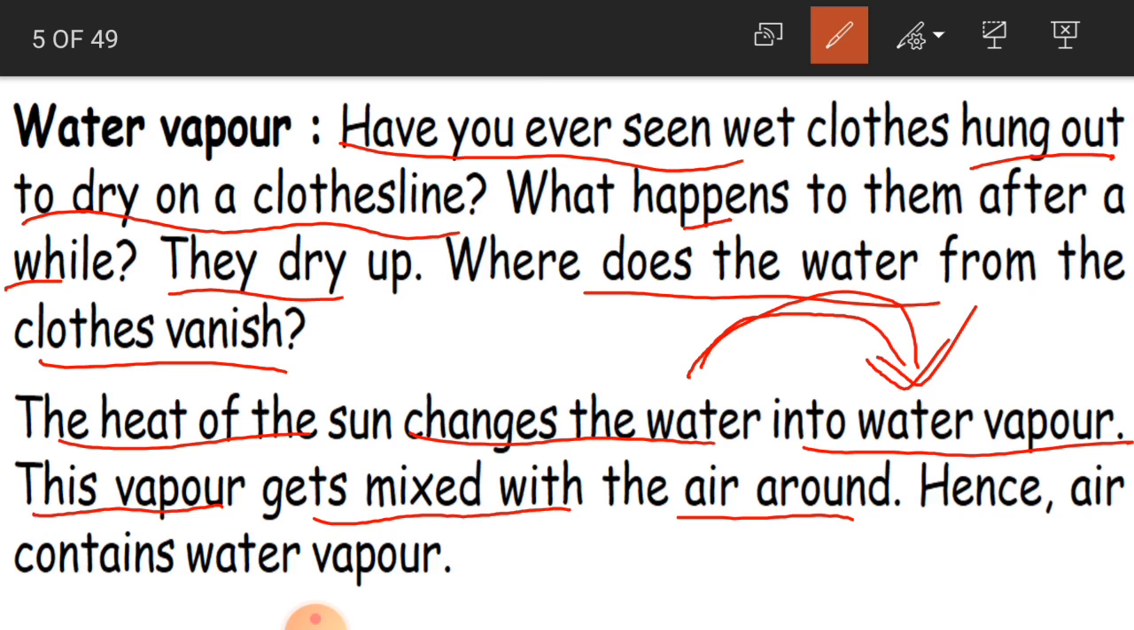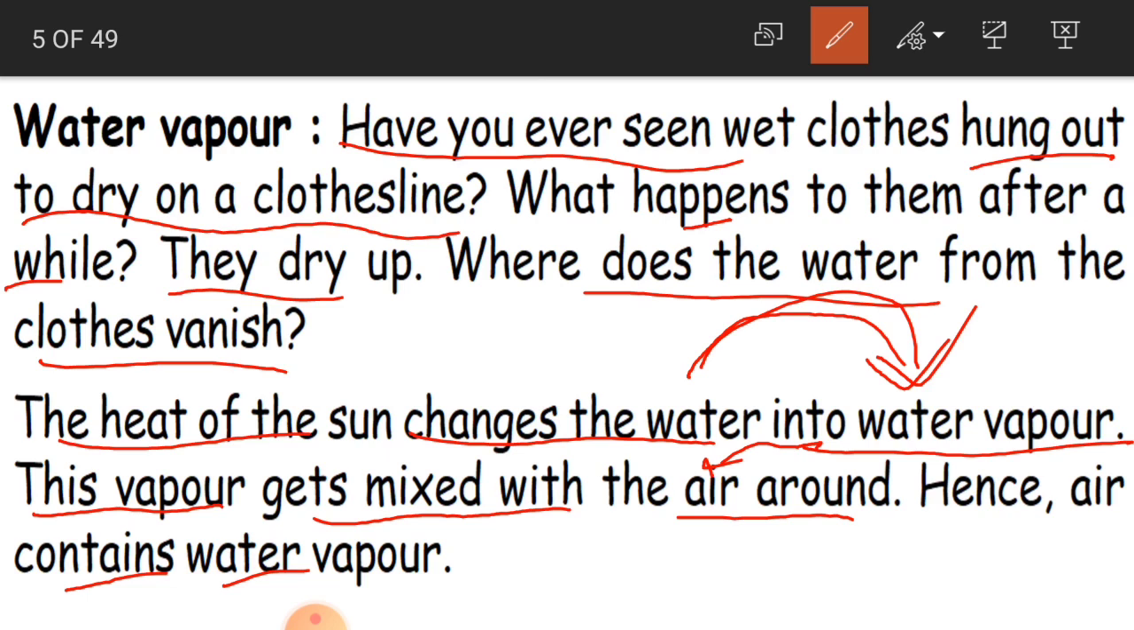Now, we have air. Atmosphere is nothing but air. So, we are surrounded by air. This water vapor, what does it do? It gets mixed with the air. Hence, air contains water vapor. That is why we say air contains water vapor. We will learn more about this topic in your future classes, children.